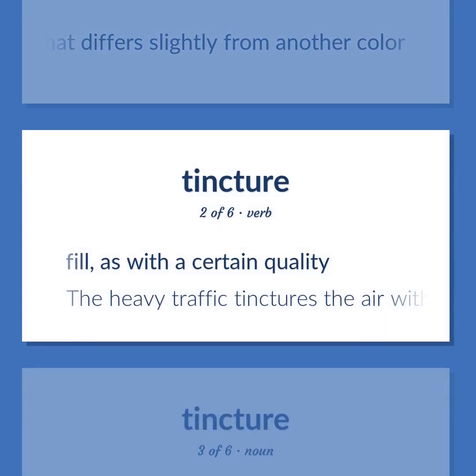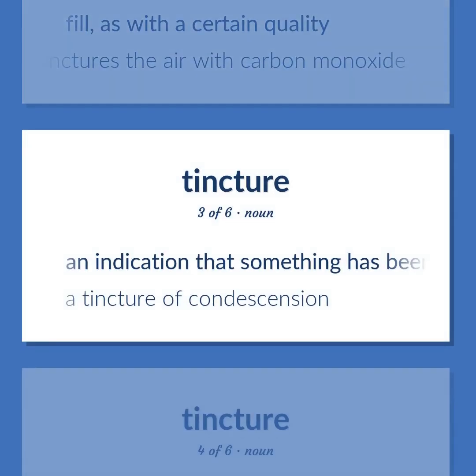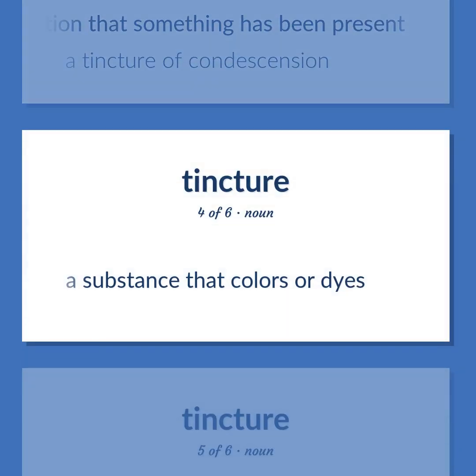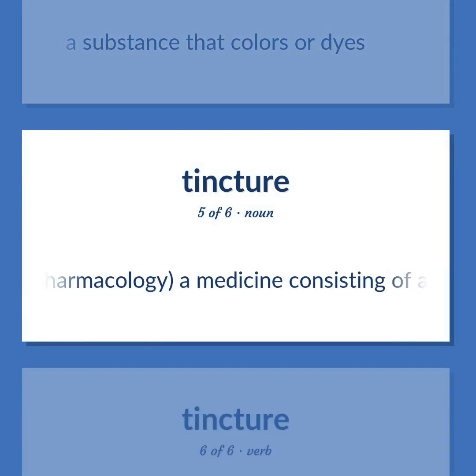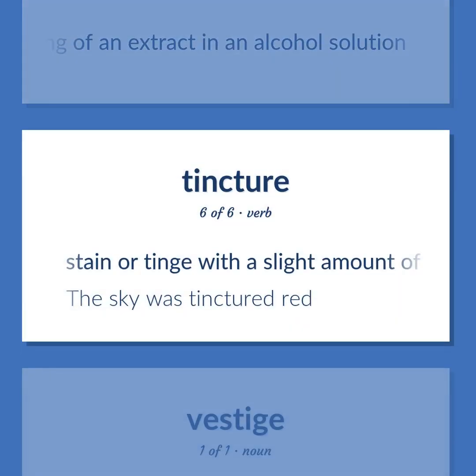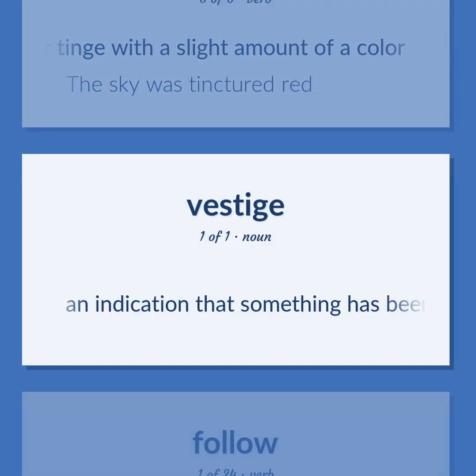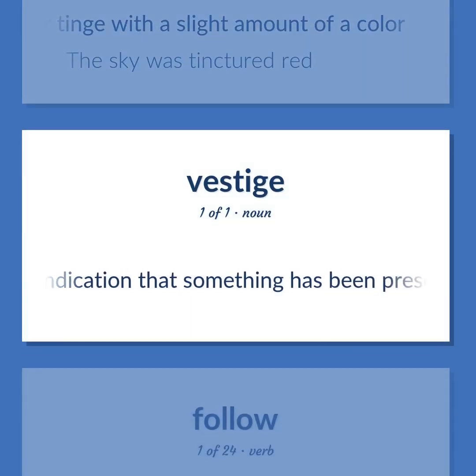Fill, as with a certain quality. The heavy traffic tinctures the air with carbon monoxide. An indication that something has been present. A tincture of condescension. A substance that colors or dyes. Pharmacology, a medicine consisting of an extract in an alcohol solution. Stain or tinge with a slight amount of a color. The sky was tinctured red. An indication that something has been present.